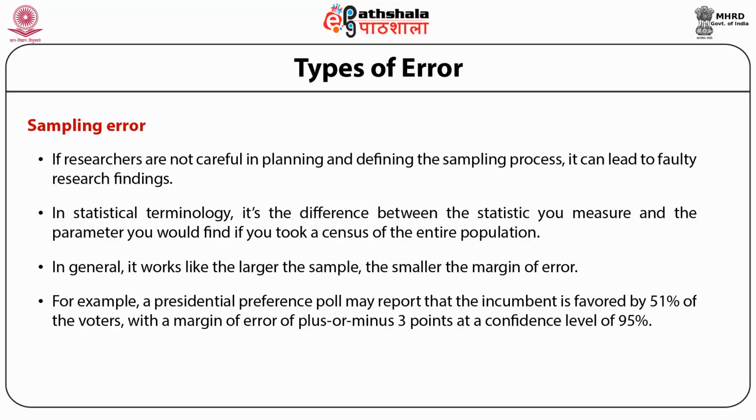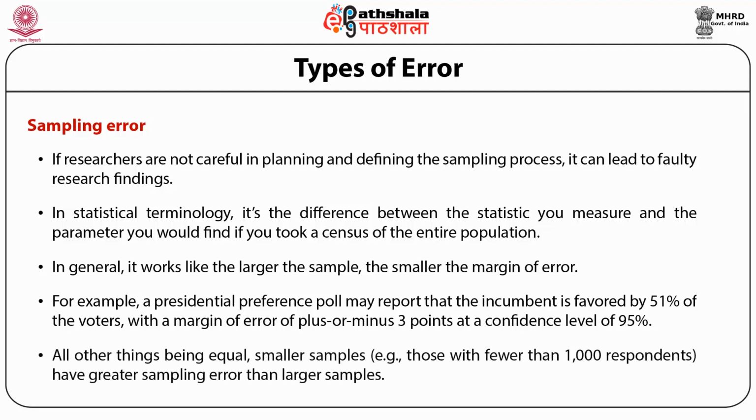This means that if the same survey were conducted with 100 different samples of voters, 95 of them would be expected to show the incumbent favored by between 48% and 54% of the voters, that is 51% plus or minus 3%.